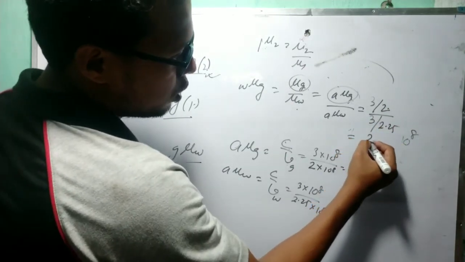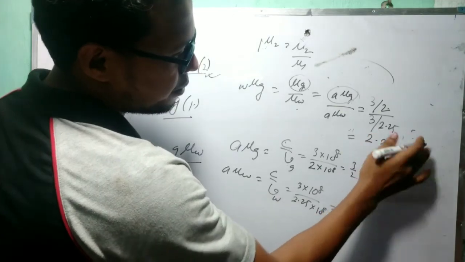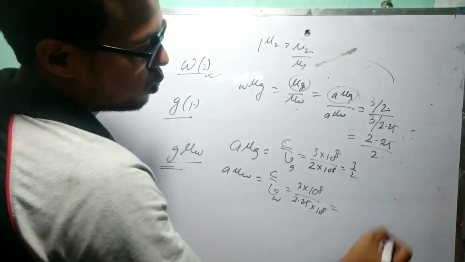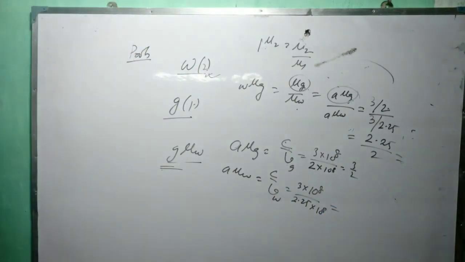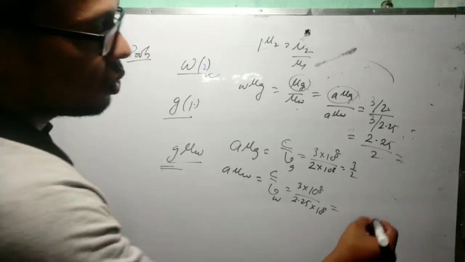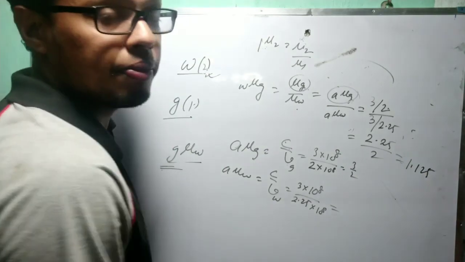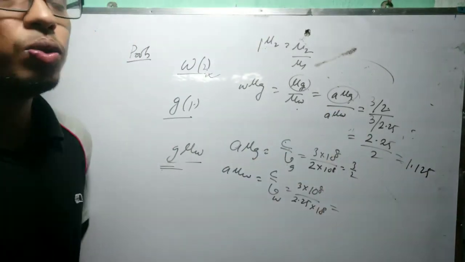So it will come 2.25 divided by 2. Okay, so you calculate the value 2.25 divided by 2. It will come near about 1.125. Okay, this is also correct. Two processes you can apply.